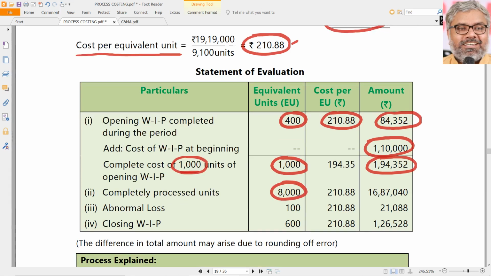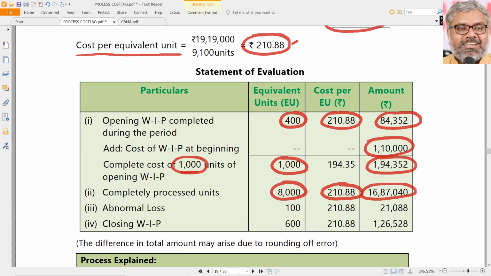Remaining 8,000 units are completely done in this period only, and we know the cost per unit. So 210.88 multiplied with 8,000, automatically 16,87,040 will be the total cost of completed units.